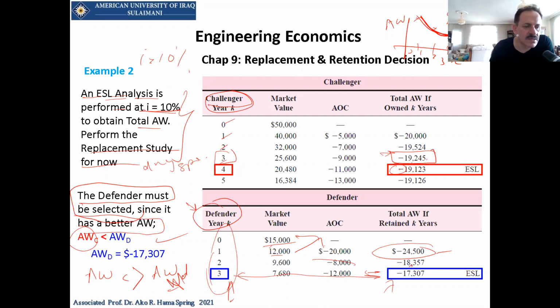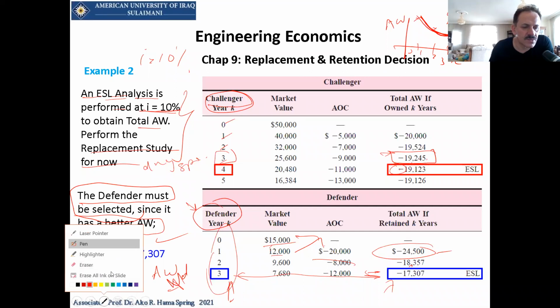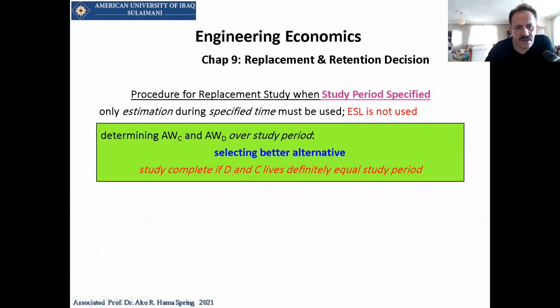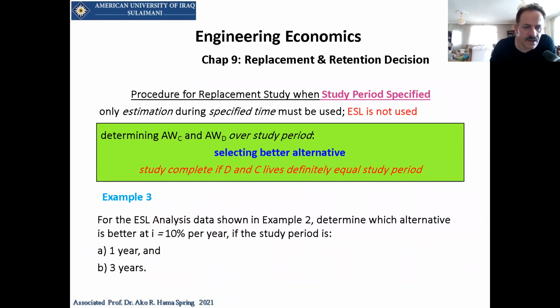Now, this was the first part of this question, and I think we have another thing. If we did the same example, we did a study for 1 year only. So the question will be, now look at this, i is 10%, not 20.